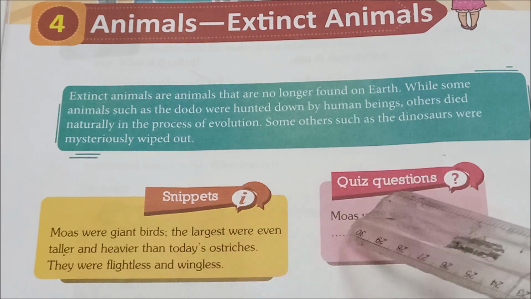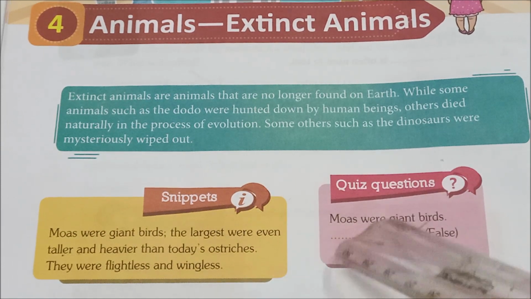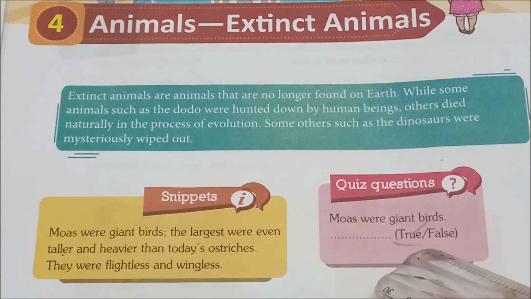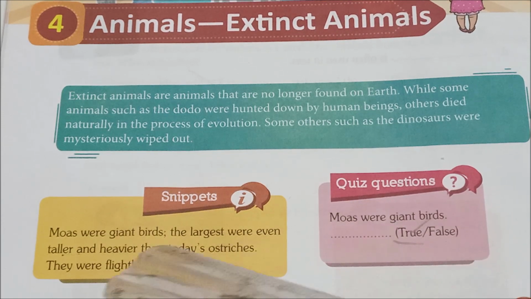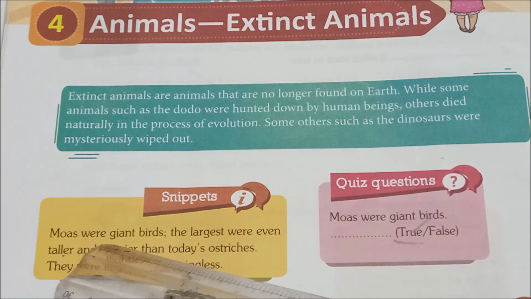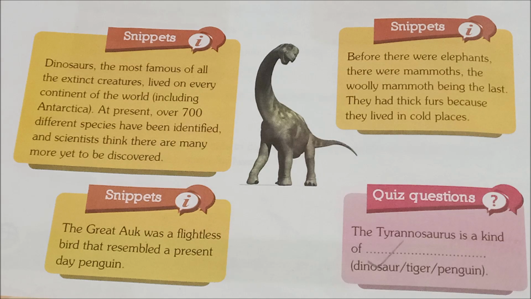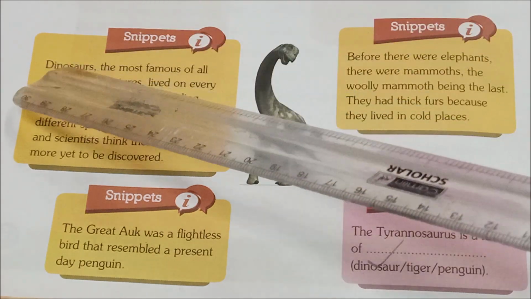Here you have one quiz question. Moas were giant birds. Tell me whether it is true or false. Yes, it is true. Just now we have seen this one, right? Moas were giant birds. Yes, it is true. Okay, fine, children. See the next one.